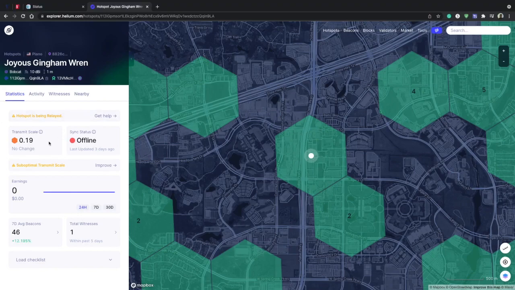So let's say you got something like this, where it says hotspot is being relayed. I'm going to show you how to fix this problem.